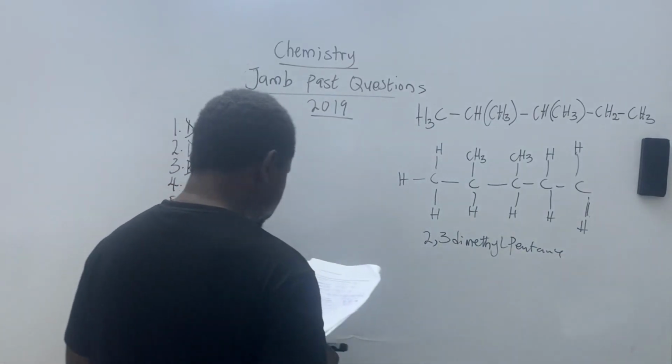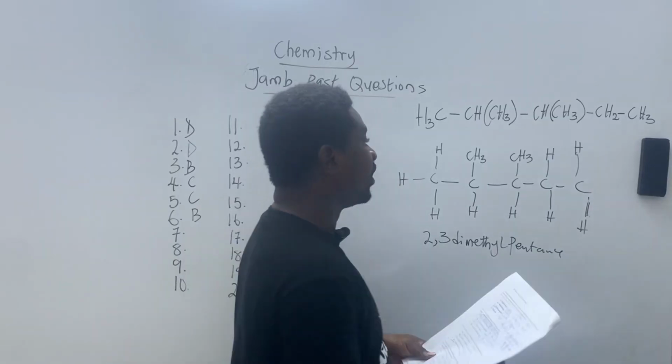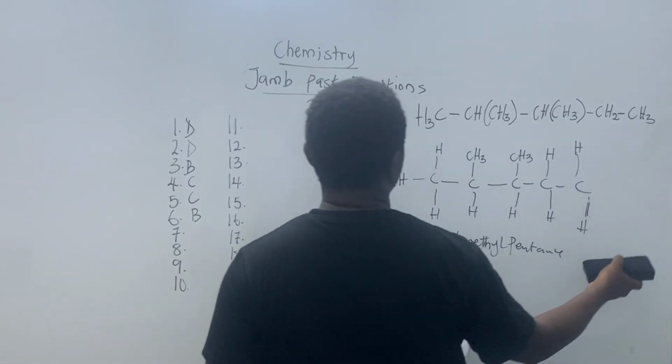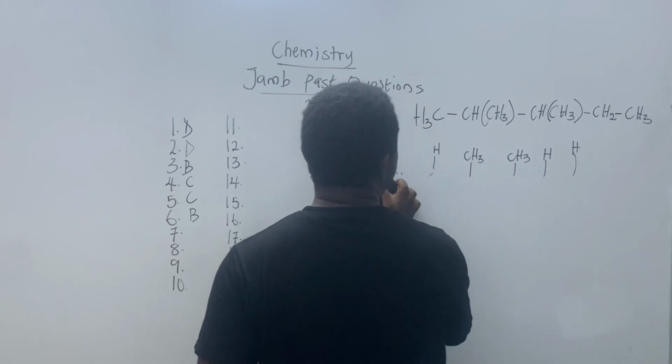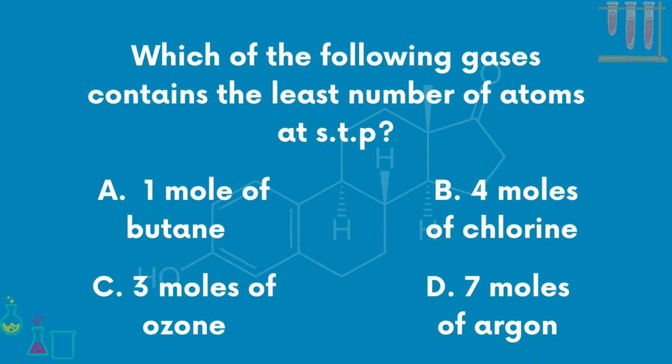Question number 7. Which of the following gas or gases contains the least number of atoms at STP, standard temperature and pressure? I'm going to clean this board. Please, if you're writing this, you have to be a bit fast. Which of the following gases contains the least number of atoms at STP?